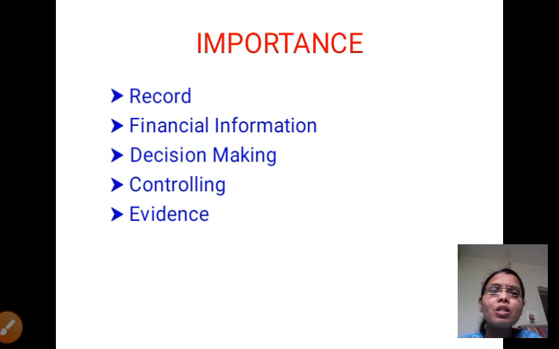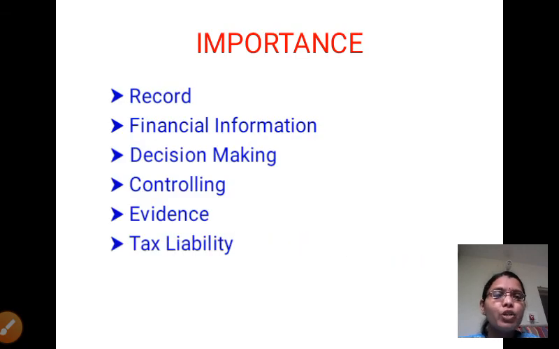Then tax liability. Using all those records, the businessman knows his tax liability. Bookkeeping is useful to find out tax liability, for example income tax, property tax and GST.